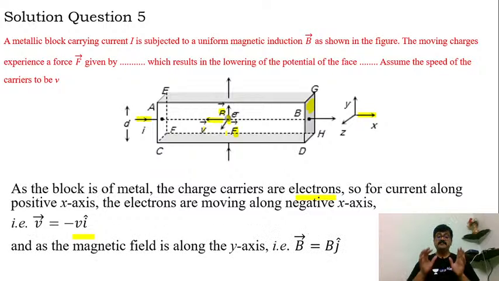And the magnetic field will be along the y-axis. From the rule itself we can say that if the electrons are moving along the negative x-axis, the magnetic field will definitely be along the positive y-axis. So that will be vector b is equal to b into j cap here. Fine. Next step.